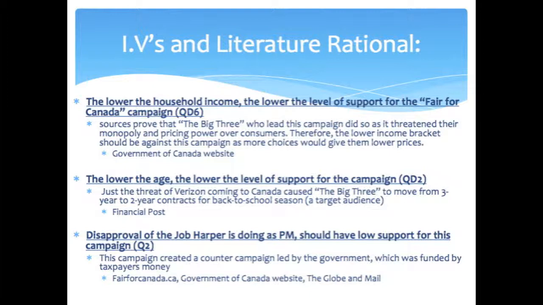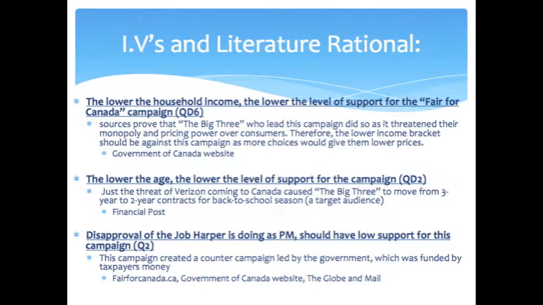My second hypothesis is that the lower the age, the lower the level of support for the campaign. This is due to the rationale that a mere threat of Verizon entering Canada led to the Big Three targeting the youth of this nation through new contracts. Therefore, this younger age group would reap the rewards of competition if others were allowed in Canadian markets.